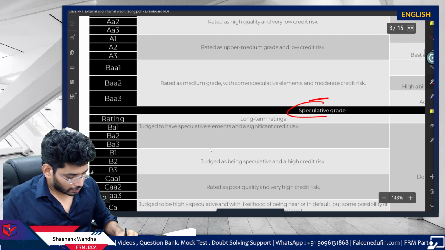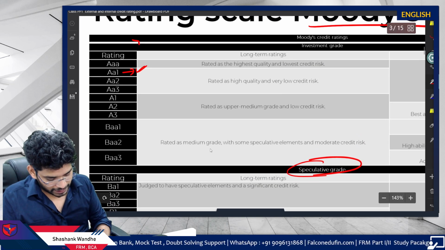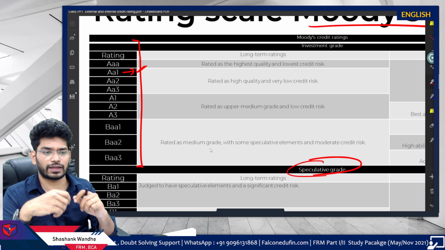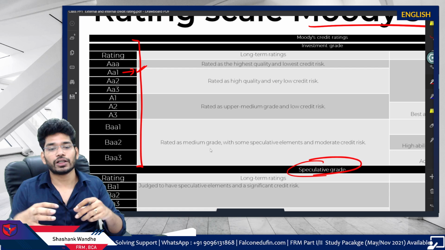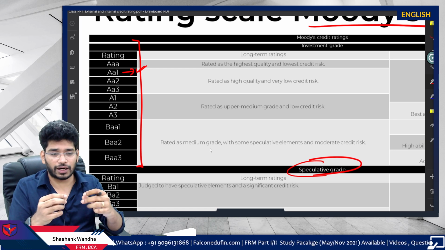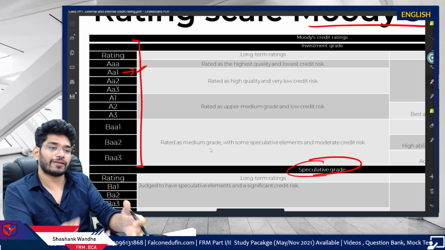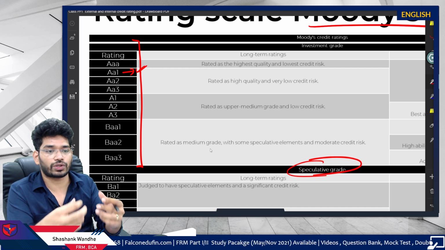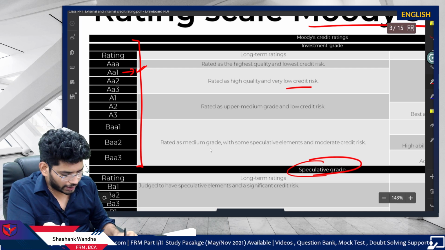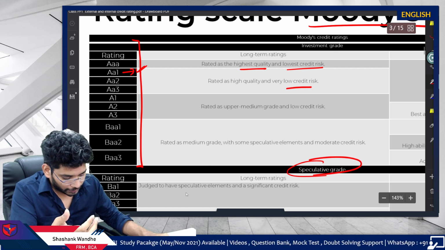Here we have a speculative grade, so understand this. This particular section is the investment grade. These are the kind of credit worthy securities where you have some certainty that your returns and your deposit money, the money you use for purchasing these securities, will be returned, right? You don't have any credit risk or low credit risk. You can read all these things like high quality, low credit risk.